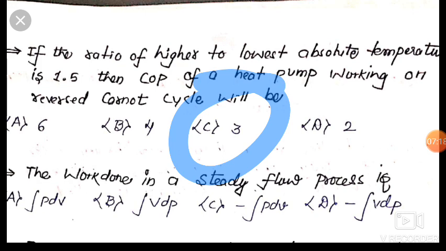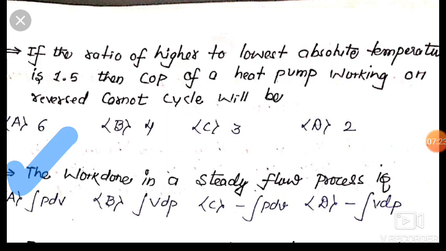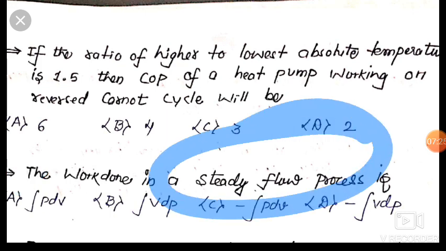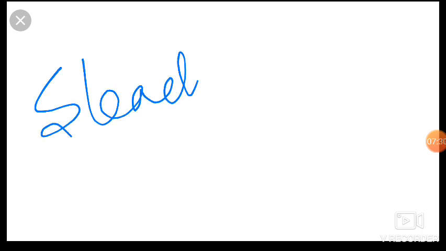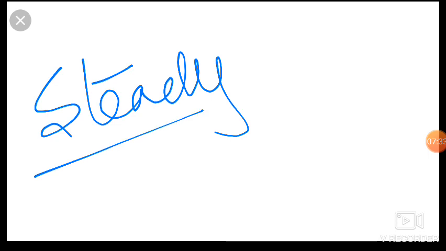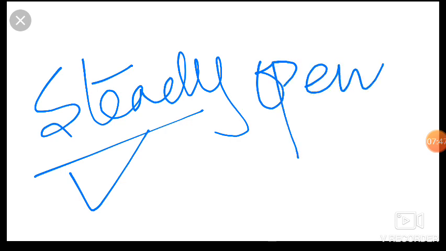Dear friends, our next question says that the work done in steady flow process. Friends, we know that steady flow process means there is flow of mass, and we also consider the work transfer and heat transfer in steady flow process. There is constant flow of mass. Okay friends, so it is associated with open system. And here the work done in case of open system is minus V dP.